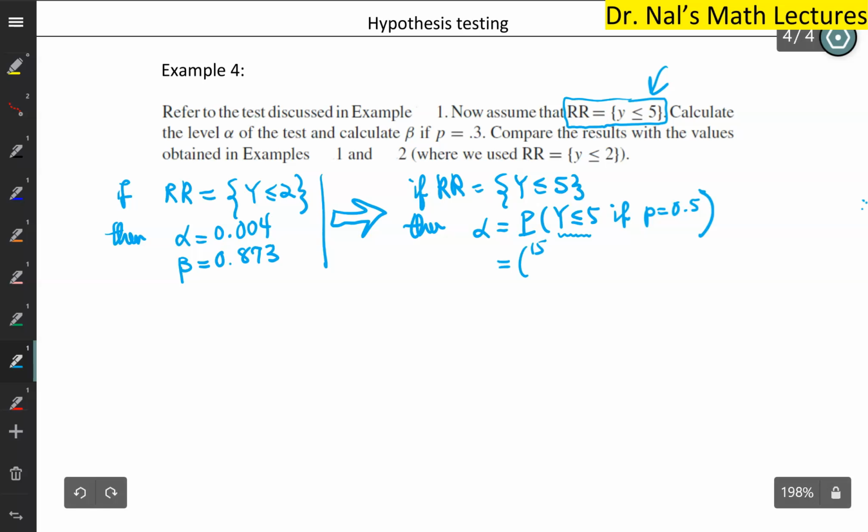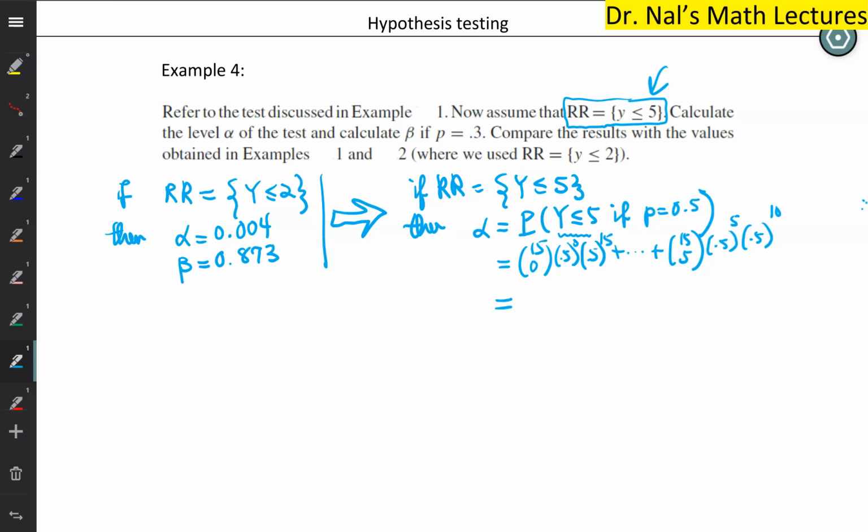We start with 15 choose 0, 0.5 to the power 0, 0.5 to the power 15, plus ... We'll go all the way up to 15 choose 5, not 15 choose 2: 15 choose 5, 0.5 raised to the power 5 times 0.5 raised to the power 10. If you add up all these quantities, and it's very easy to do on Excel, you get 0.151.